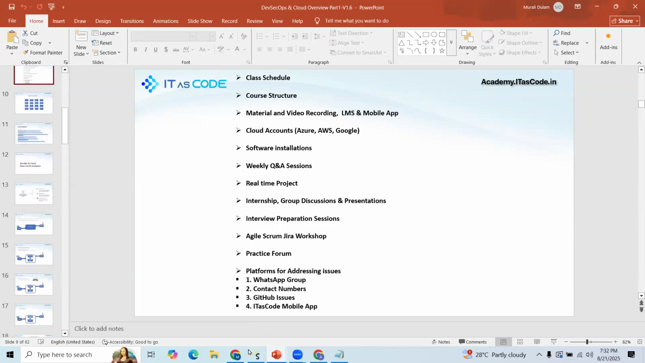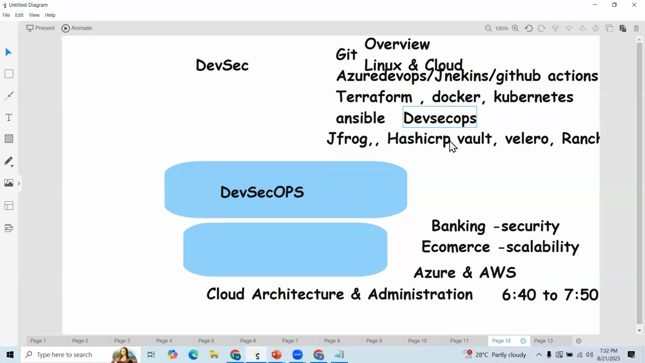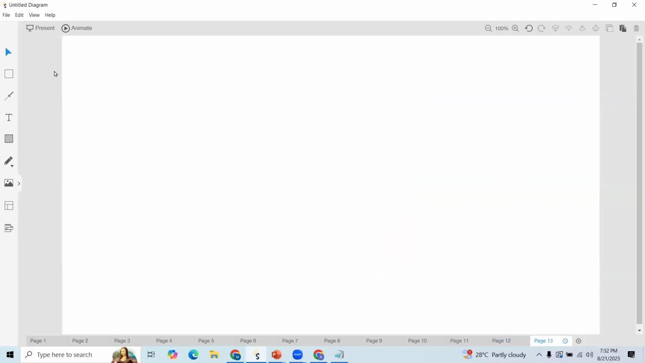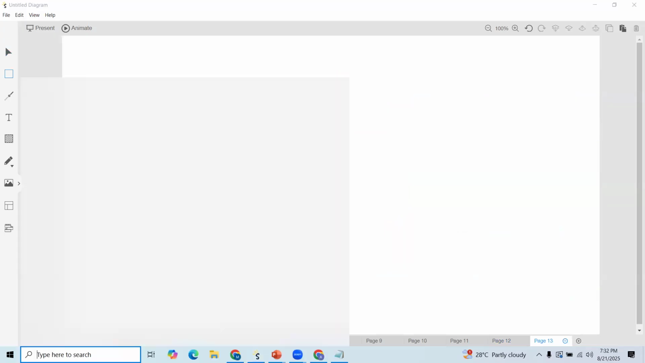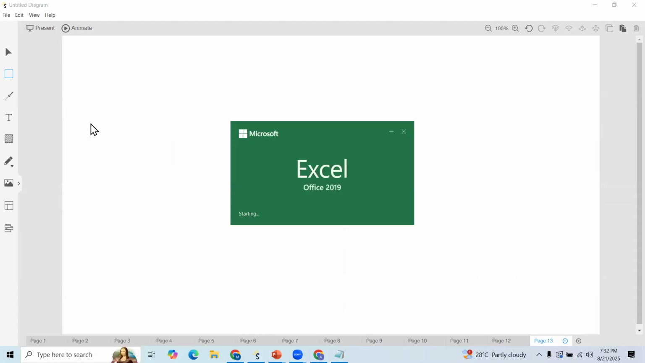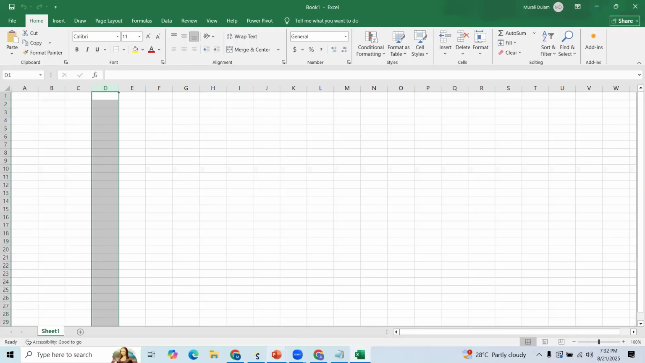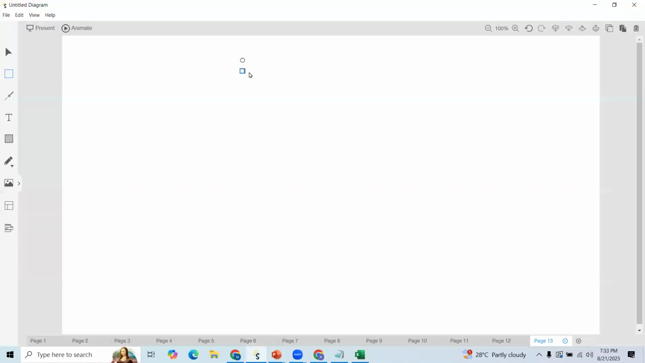Now, if you are trying to deliver an application, just forget about all this course content. We'll see it one by one. First, let us take a simple application. I would like to access an Excel application. So for that, I need one desktop, and within this desktop, I need to install the Excel application.